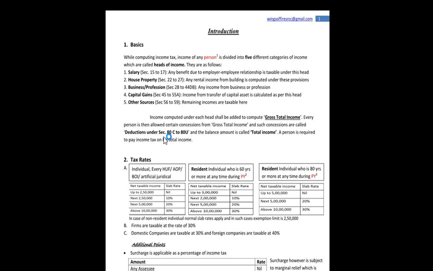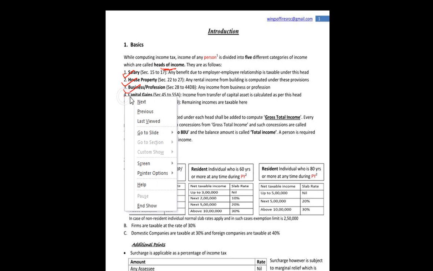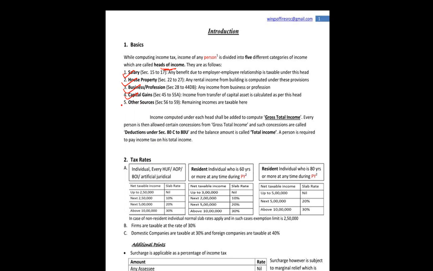Introduction. While computing income, the income of any person is divided into 5 categories. Income has a huge scope, and we need not go into its definition given by section 2. Generally, all the definitions in different laws are contained in section 2 of the act. In this case, the income of a person is divided into 5 categories of income, which are called heads of income. These are as follows. The first head is salary, then house property, business or profession, capital gains, and other sources.